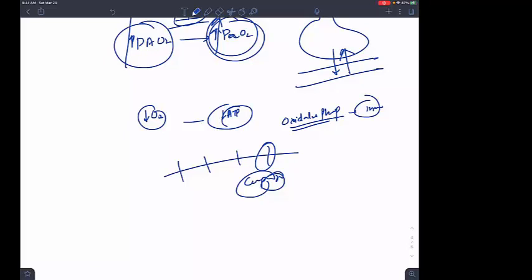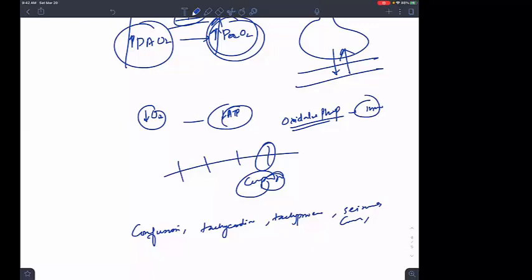The brain is also getting less blood supply, so there will be confusion. There will be tachycardia. There will be tachypnea, isn't it? The patient will present with seizures, coma, and finally, the oxygen is less, brain tissue will die, and there will be death.